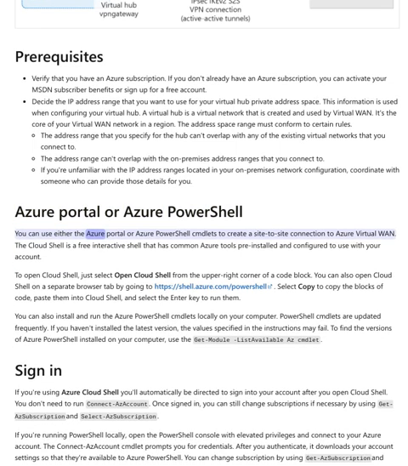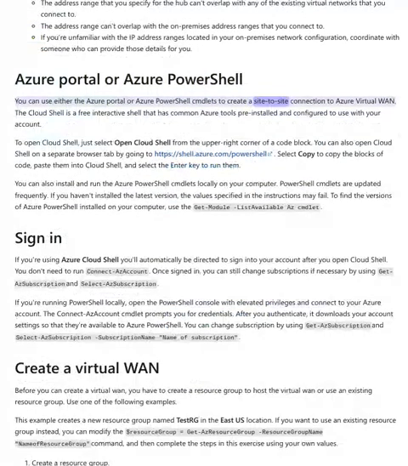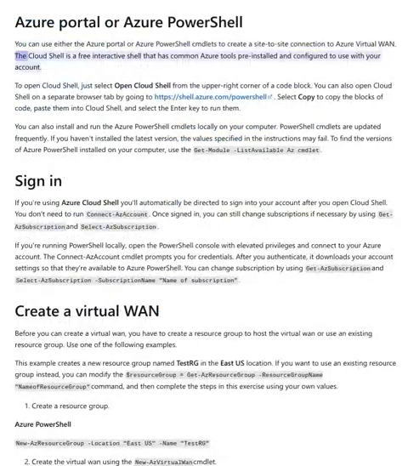You can use either the Azure Portal or Azure PowerShell templates to create a site-to-site connection to Azure Virtual WAN. The Cloud Shell is a free interactive shell that has common Azure tools preinstalled and configured to use with your account. To open Cloud Shell, just select Open Cloud Shell from the upper right corner of a code block. You can also open Cloud Shell on a separate browser tab by going to https://shell.azure.com/PowerShell. Select Copy to copy the blocks of code, paste them into Cloud Shell, and select the Enter key to run them. You can also install and run the Azure PowerShell templates locally on your computer.